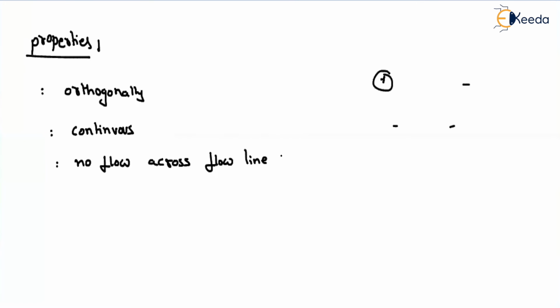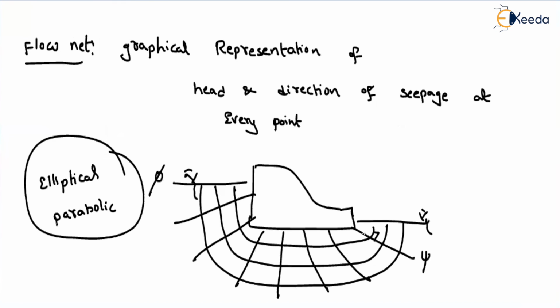Just remember this point. And whatever area is bounded by two adjacent flow lines, that will be called a flow channel. That means, suppose, see here, this is one flow line, and this is another flow line. So here the area bounded between two adjacent flow lines, this area we will call a flow channel.